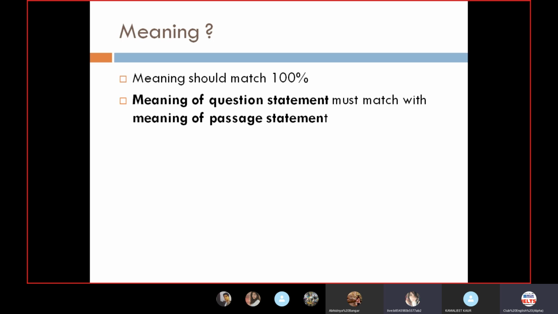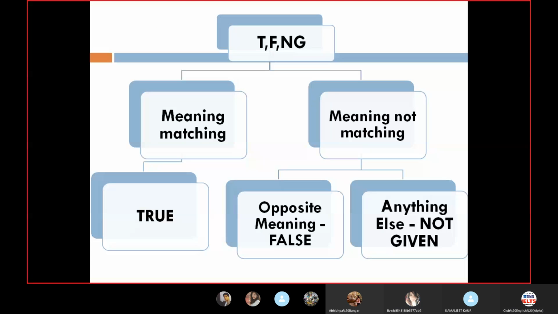There should be no assumptions from your side, like whether it is there or not, I felt like, I thought so. It should be equal, just like mathematics. The meaning of the question statement must match with the meaning of the passage statement. Now here we can see on the top in this flow chart, it is about true, false, not given. Now we have meaning matching and meaning not matching. If the meaning is totally matching, that means it is true.